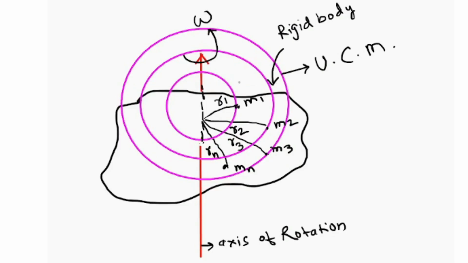And the particle with mass m1 will have linear velocity v1, the particle m2 will have linear velocity v2, the third particle linear velocity v3, and so on. The nth particle will have the linear velocity vn.